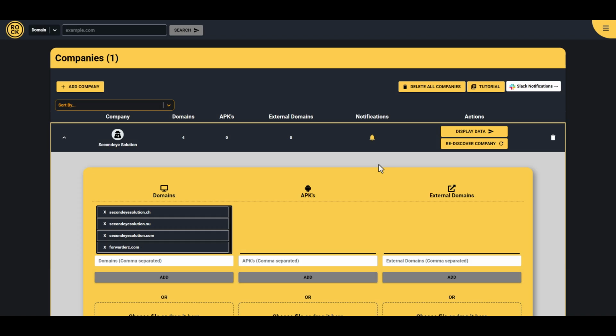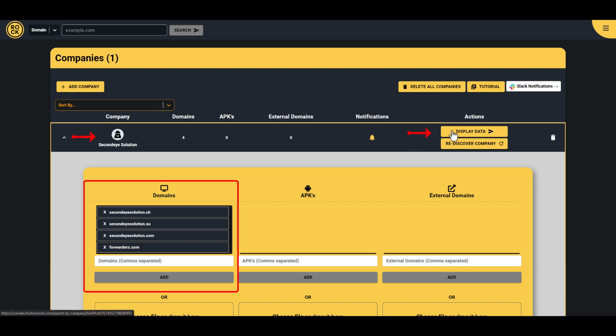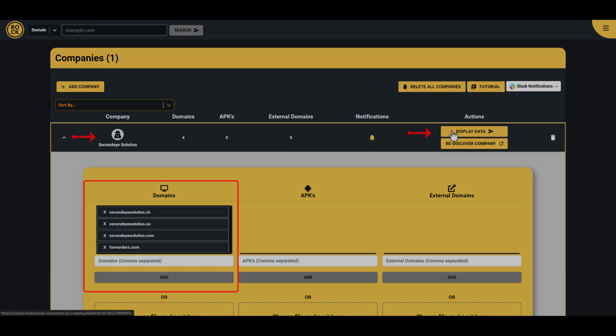So for investigation purposes, I'm going to create a new company in our Cavalier platform. We will call it Second Eye Solution, and I will add here all the domains associated with this service. And by the way, this is completely public information because they are also on the US sanctions list. And click on display data to try to understand if I can find additional entities that are linked to this service aside from the two gents that we saw before that are already wanted by the FBI.